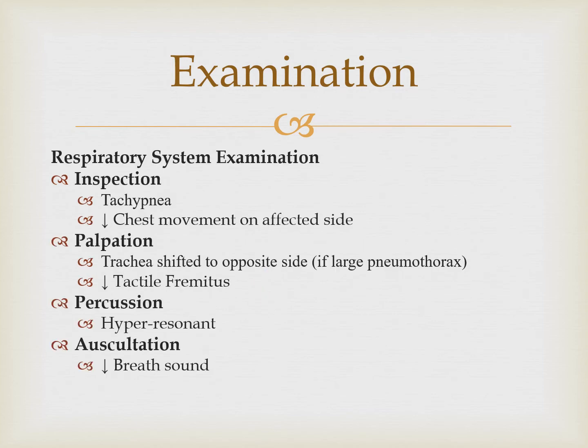What are the findings on examination? On inspection, you will find tachypnea, increased respiratory rate, and decreased chest movements on that side, because the lung will not be moving because of increased pressure in the pleural cavity.